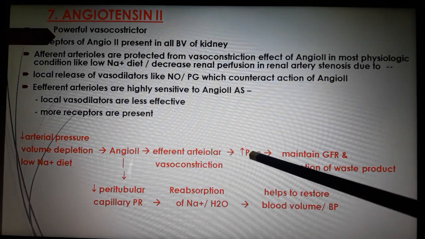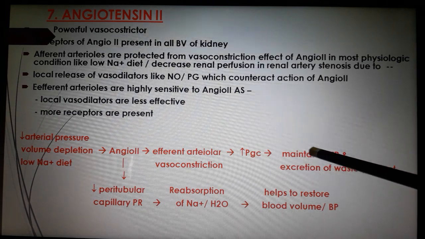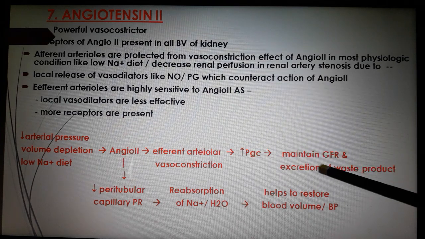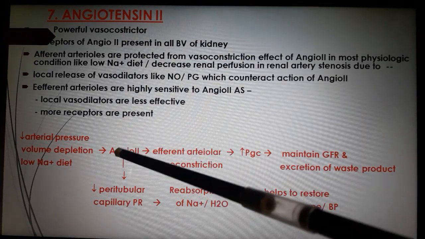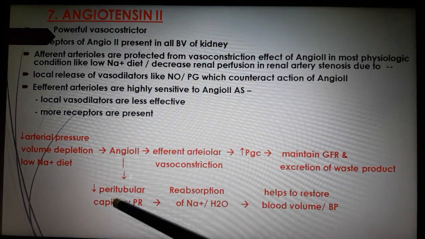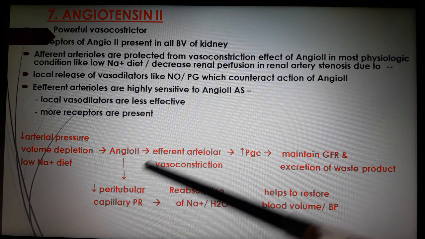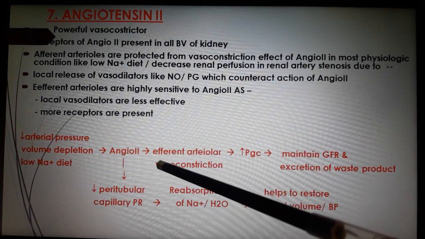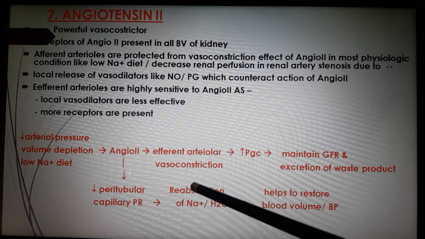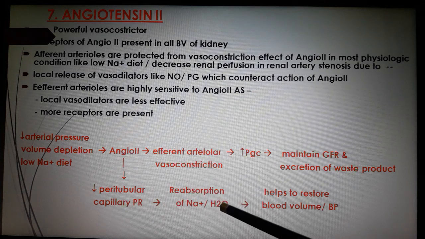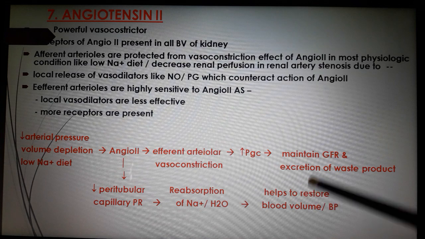There is increased PGC, which maintains the GFR and excretion of waste products. Angiotensin II also causes decreased peritubular capillary pressure, as there is efferent arteriolar vasoconstriction, and there is increased reabsorption of sodium and water, which helps to restore blood volume and blood pressure.